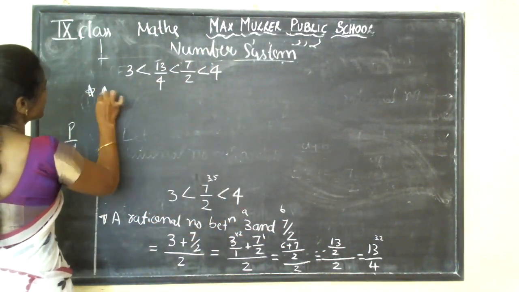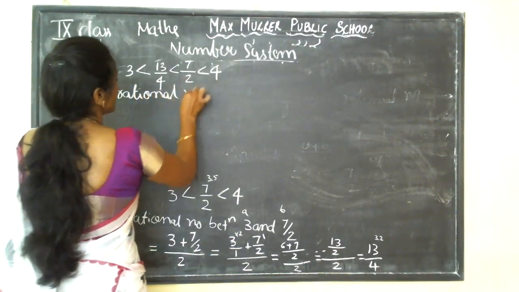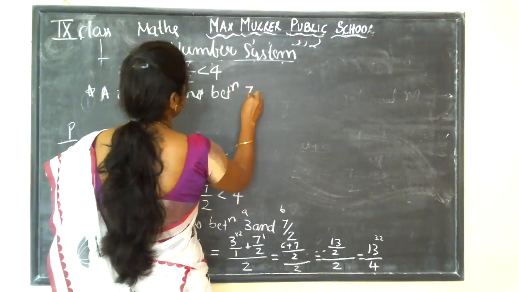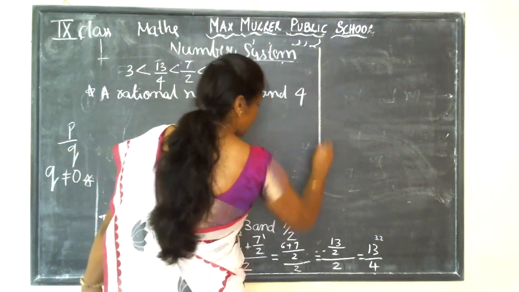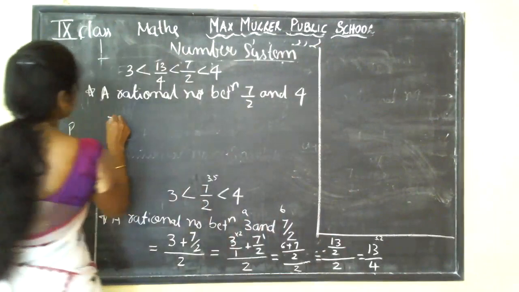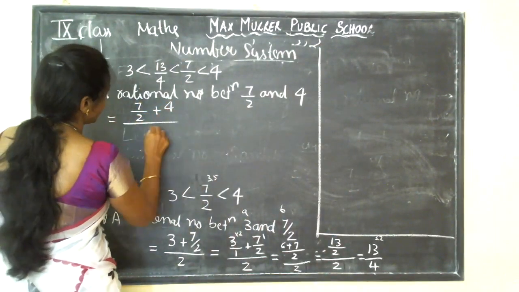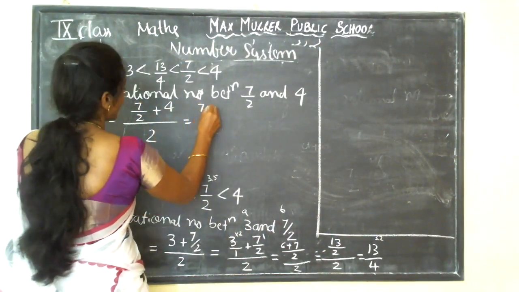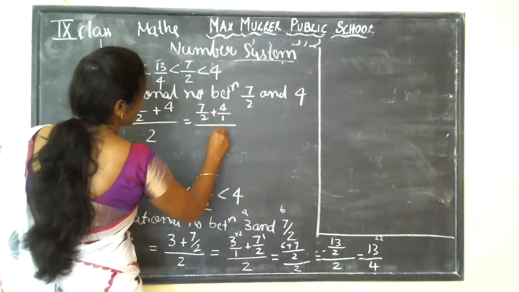Now, a rational number between 7 by 2 and 4 is equal to 7 by 2 plus 4 divided by 2. Here, if you don't have anything, this is a 1, no? So 7 by 2 plus 4 by 1, divided by 2.